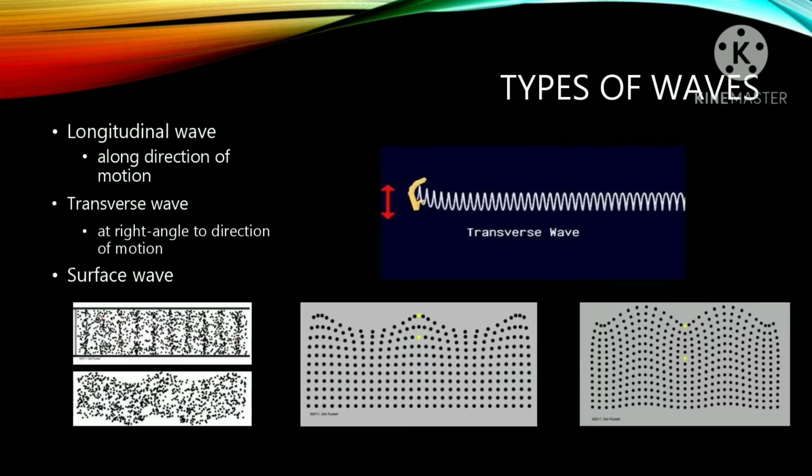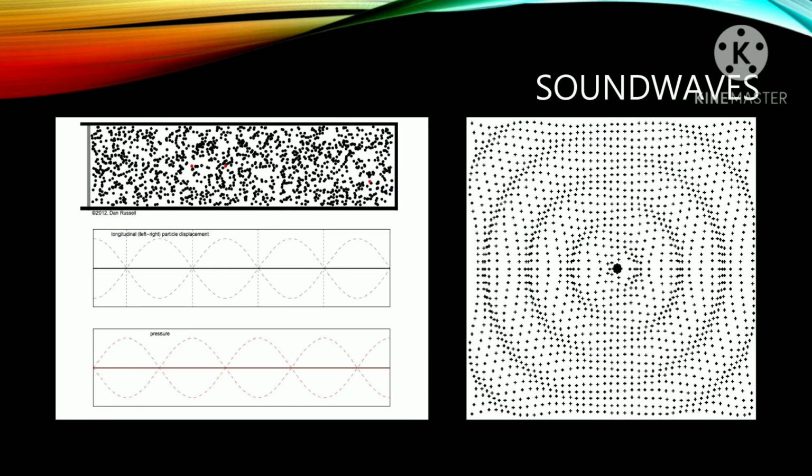As discussed, there are generally two types of waves: longitudinal waves and transverse waves. We also have surface waves. Longitudinal means they are along the direction of the motion and transverse means at a right angle to the direction of the motion. See the figures: the top one shows the transverse waves and the bottom one shows the longitudinal waves. We can see them clearly.